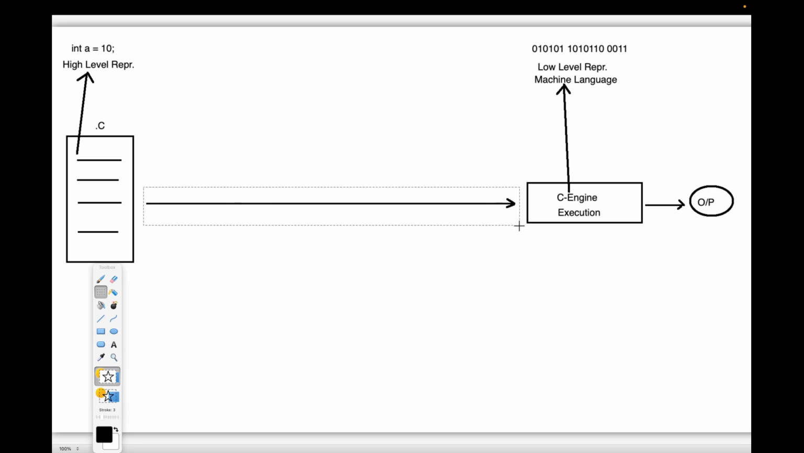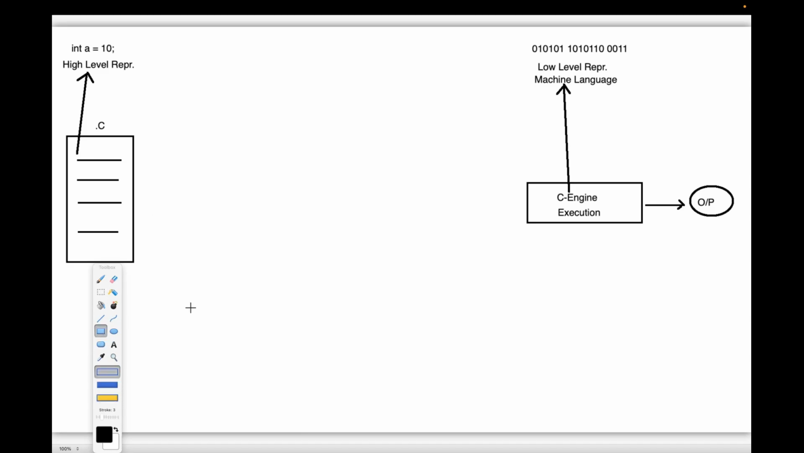If we have a translator to translate the program from high level to low level before executing our program, then easily we can run our program there directly. But how is it possible?